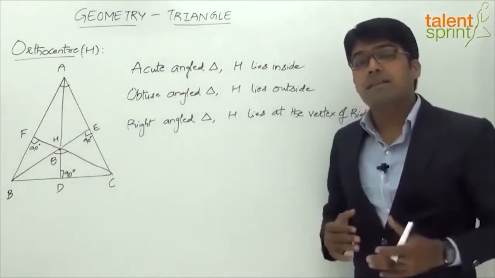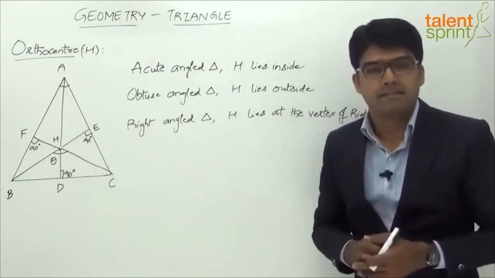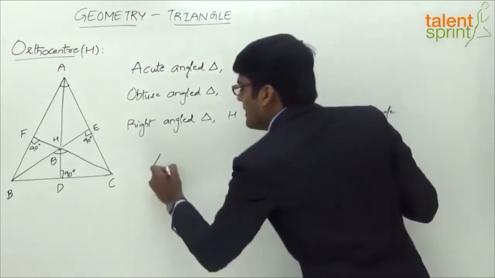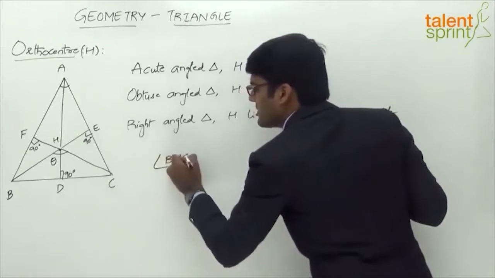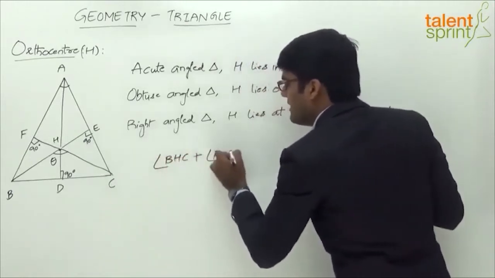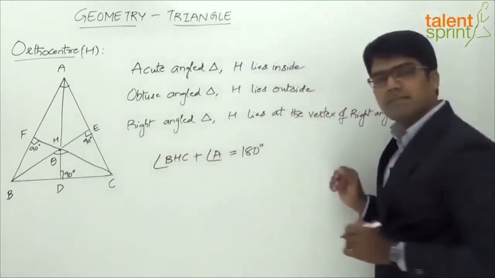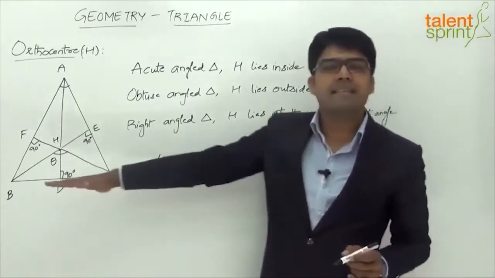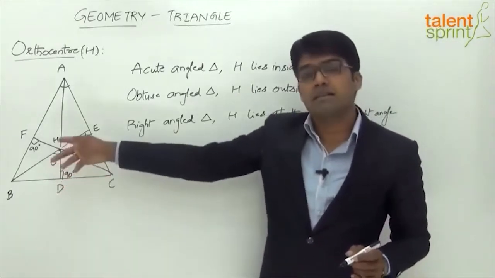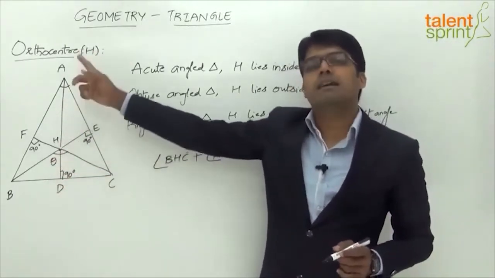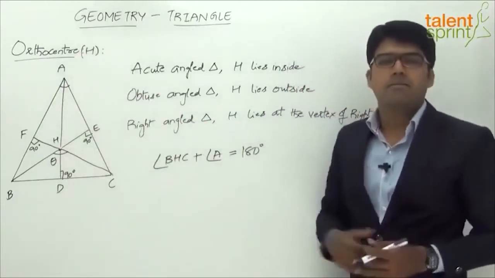What does it mean by supplementary angles? They add up to 180 degrees, right? So we can say that angle BHC plus angle A is equal to 180 degrees. So the point here is the angle made by any side of the triangle with the orthocenter and the vertical angle or the opposite angle are supplementary. They add up to 180 degrees.